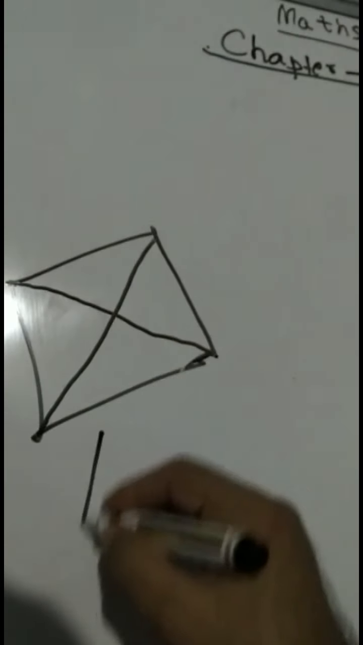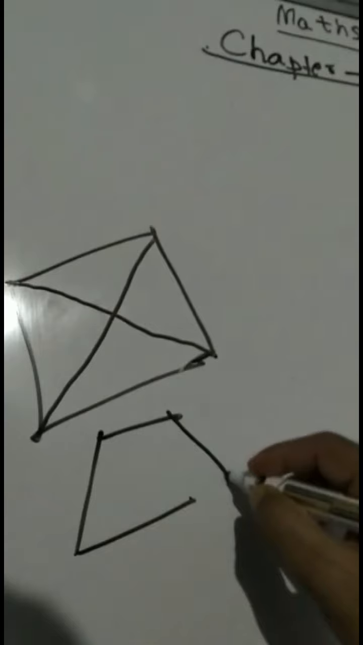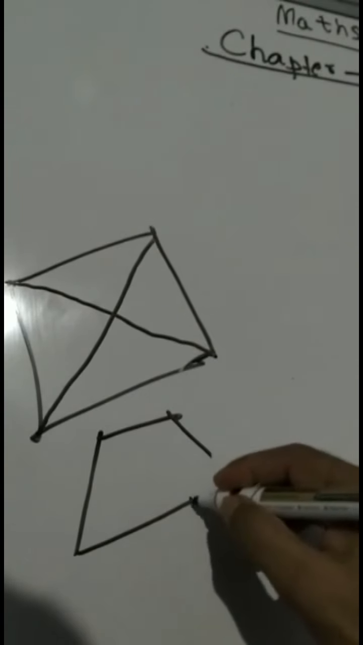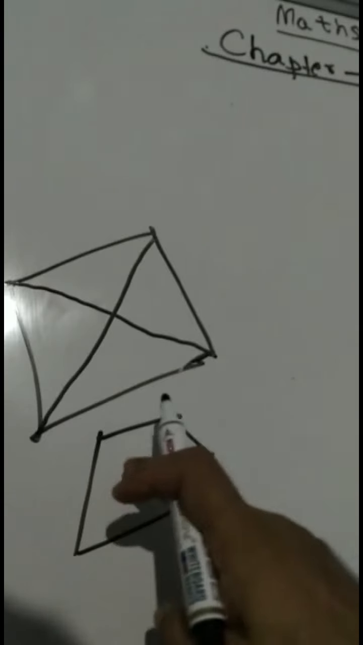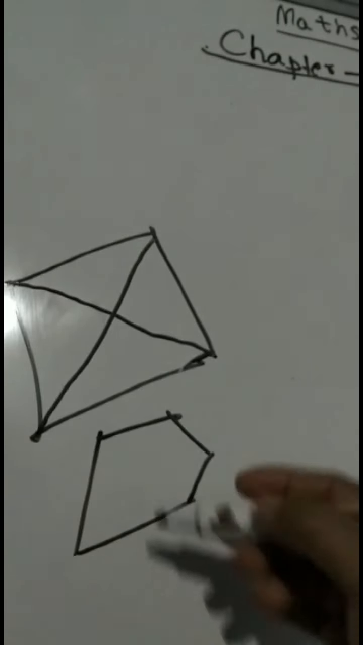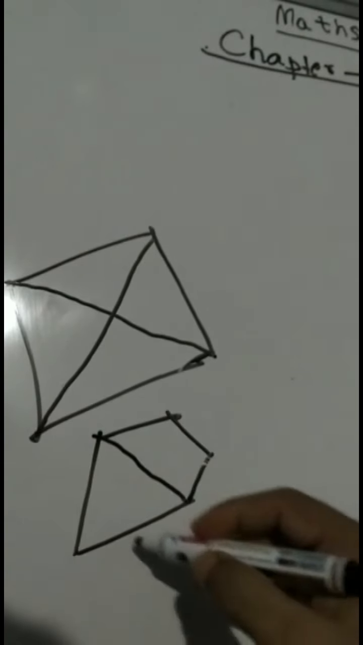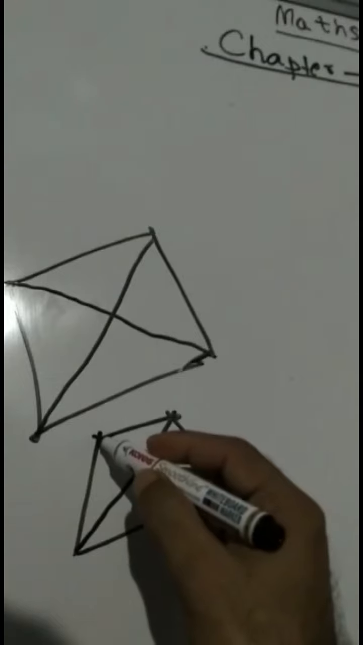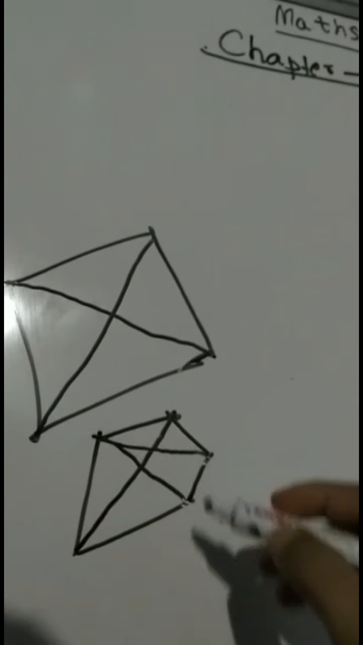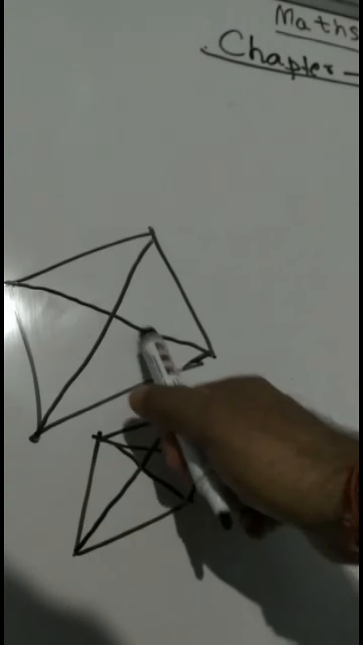But in case of this pentagon, there are more than two diagonals. So this is a pentagon because this has 5 sides, 1, 2, 3, 4, 5. Now if you join these two, you will get a diagonal. If you join these two, you will get a diagonal. Again, if you join these two, you will get a diagonal. So there are more than two diagonals, but in case of quadrilateral, there are two diagonals only. Clear?